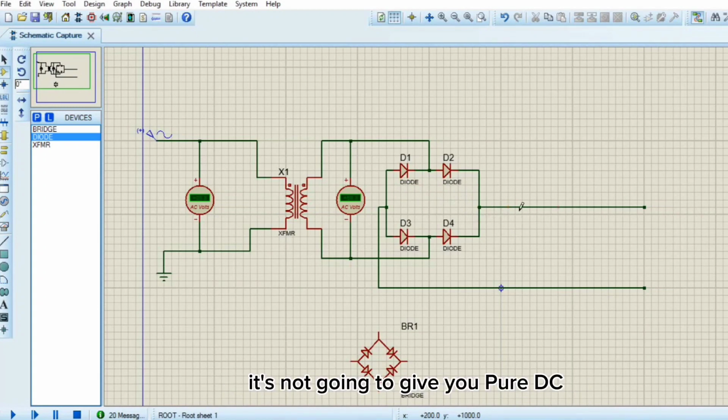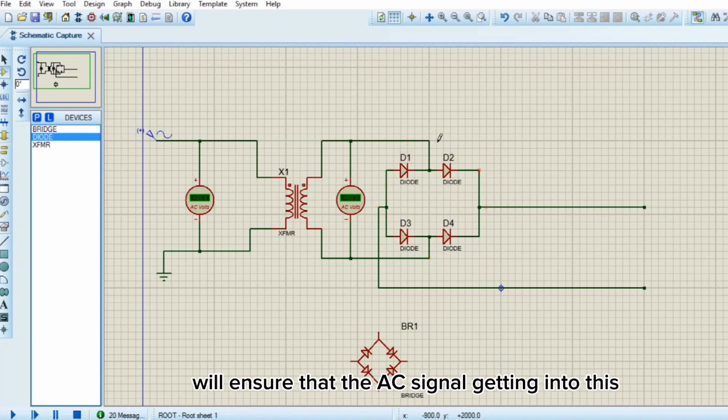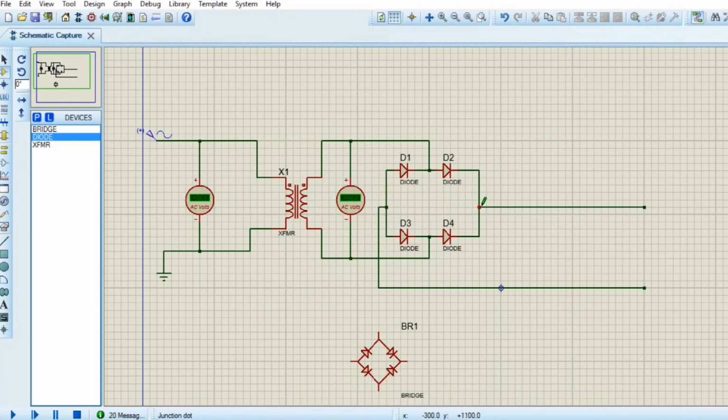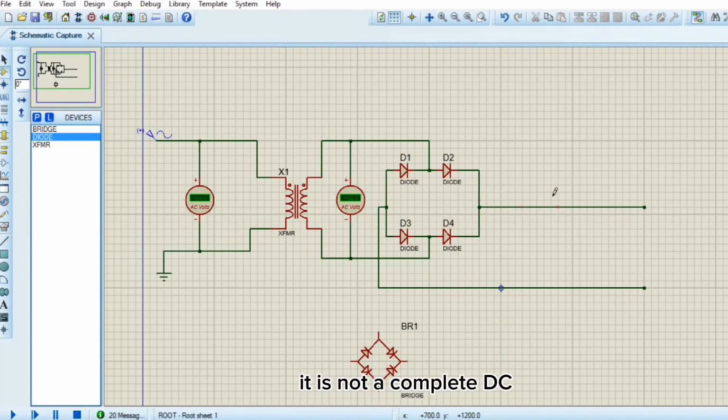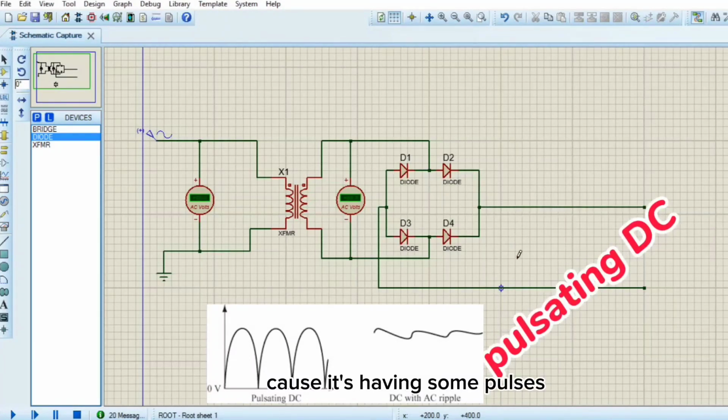It's not going to give you pure DC, but this rectifier circuit here will ensure that the AC signal getting into this is being ripped off its negative components. So only the positive components will be left there. So it is not a complete DC. We would rather call it a pulsating DC because it's having some pulses.